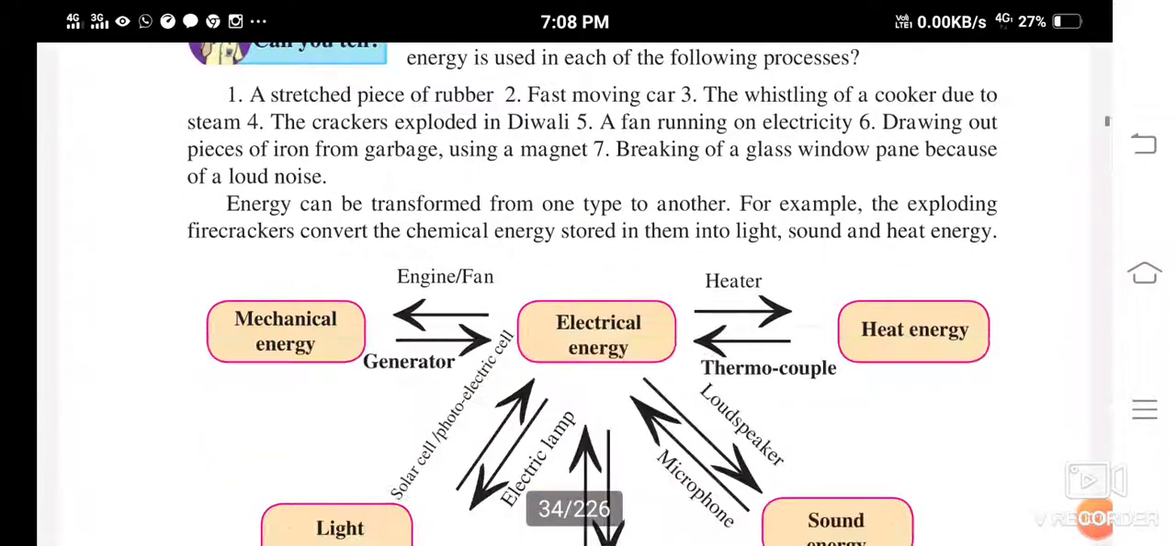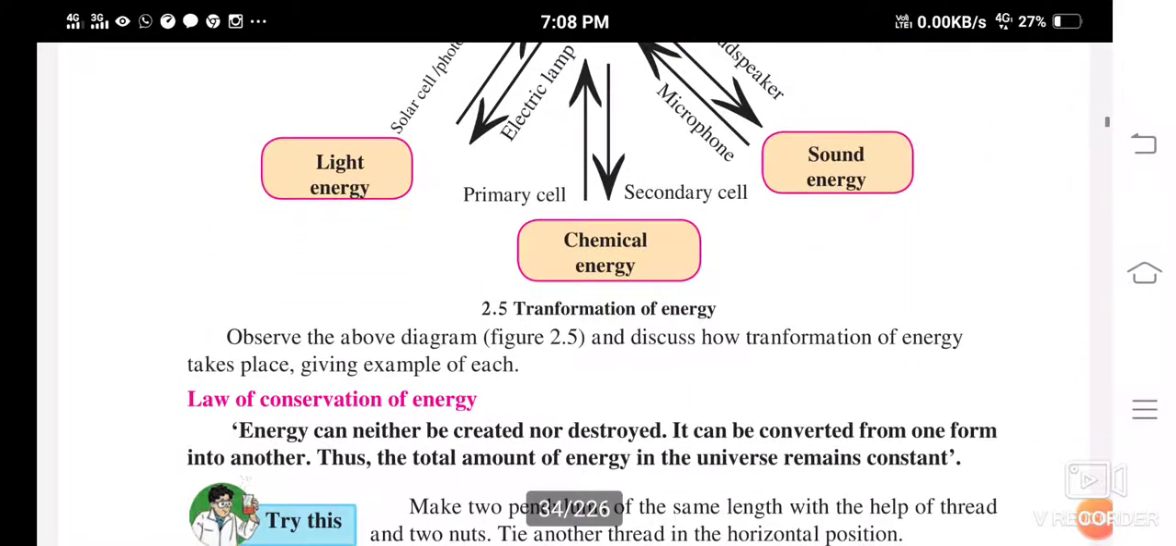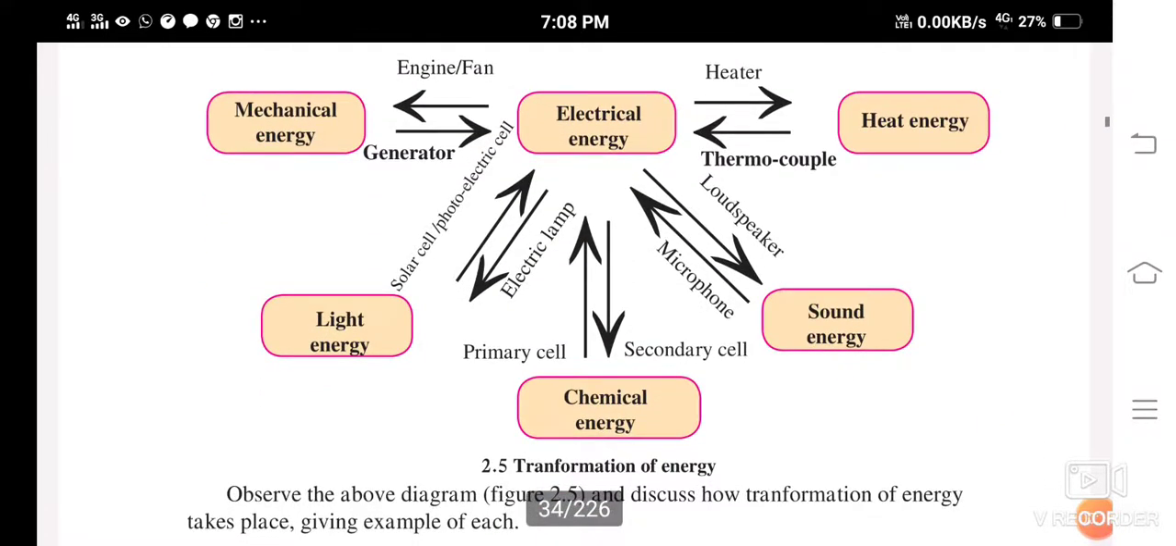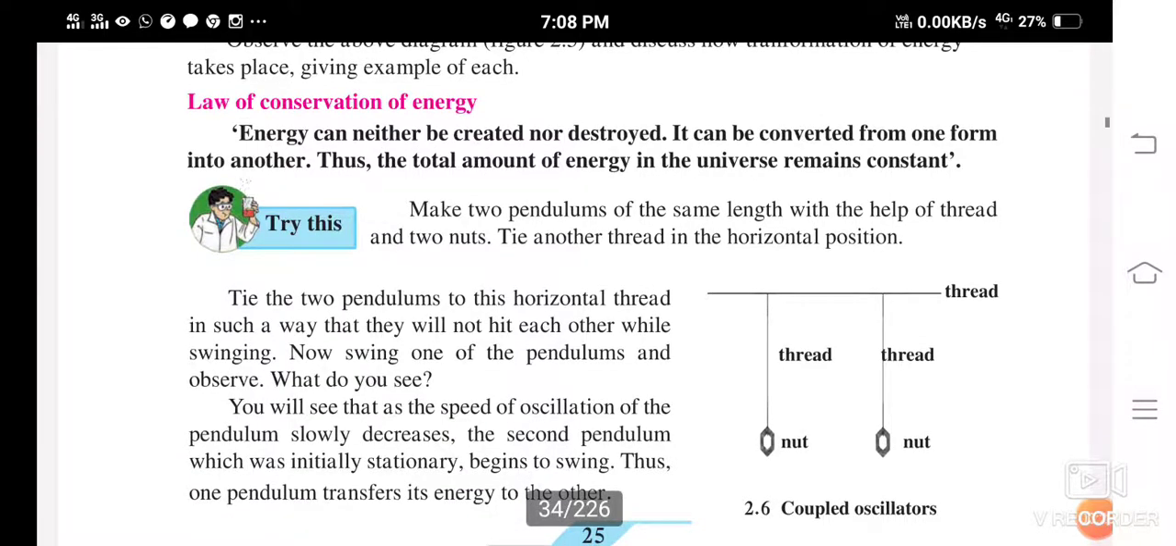Students, in the last video, we studied this transformation of energy. We saw how electrical energy is transformed into different forms of energy, and those energies can be transformed into electrical energy. Now, let us see this law of conservation of energy and try to understand it.